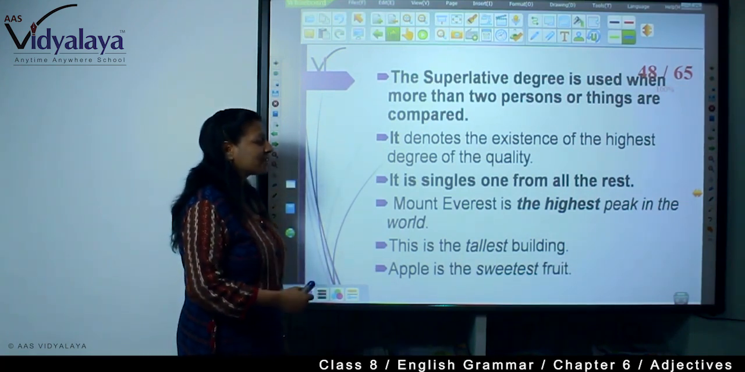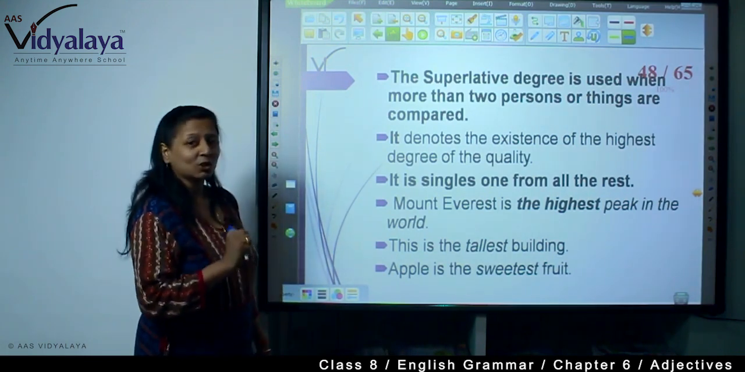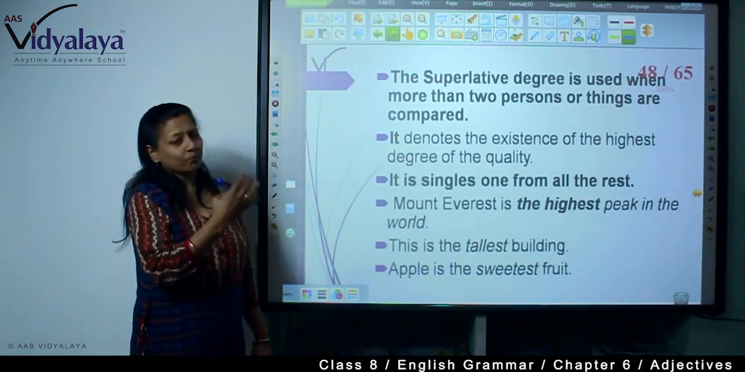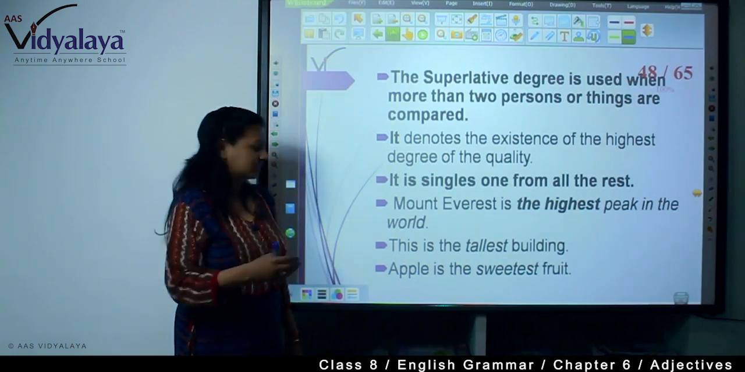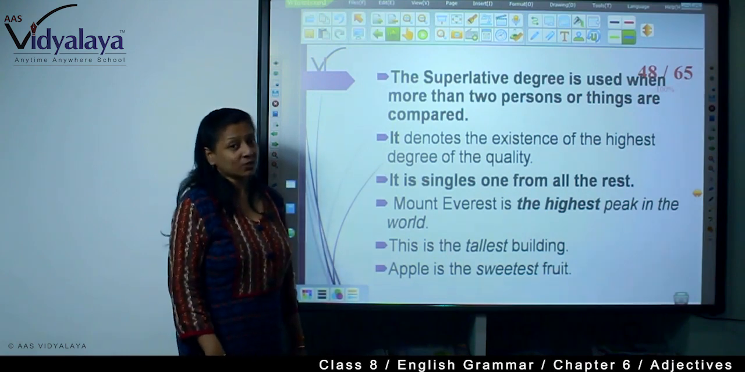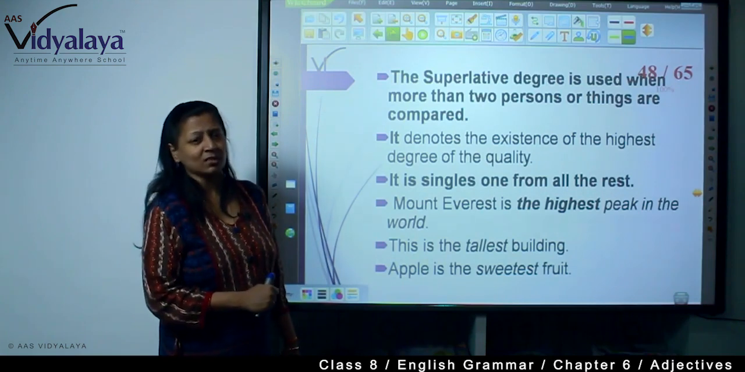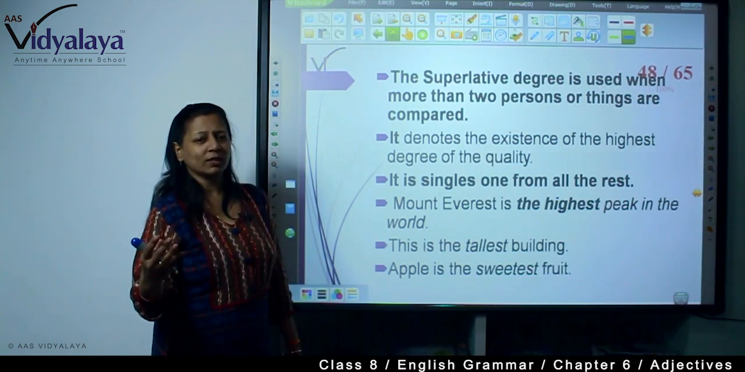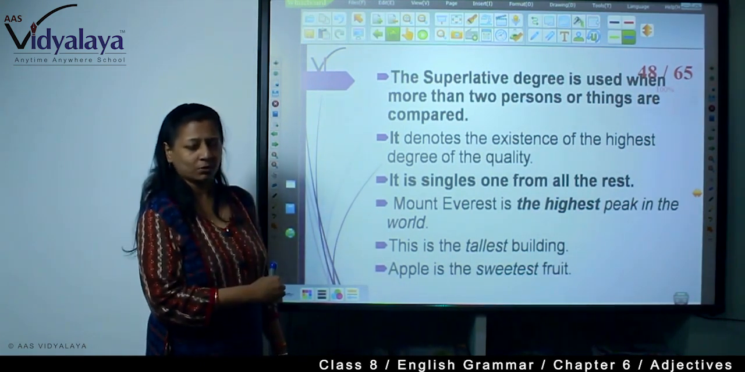For example, Mount Everest is the highest peak in the world. This is the tallest building of the area. See, tallest building in the world. Continuously we are finding new construction. So in this area, this is the tallest building. Apple is the sweetest fruit. Now this is confirmed. Apple is with some fruits which are less sweet than apple. So among those fruits, apple is the sweetest fruit, right?